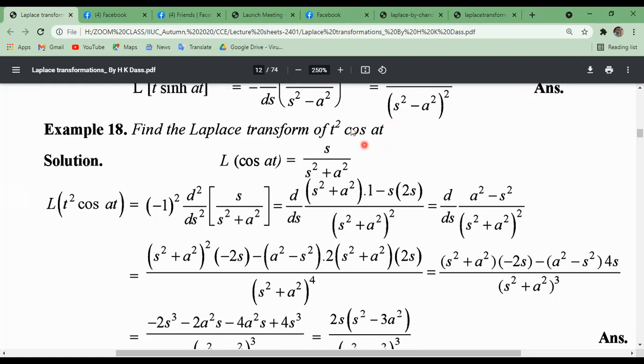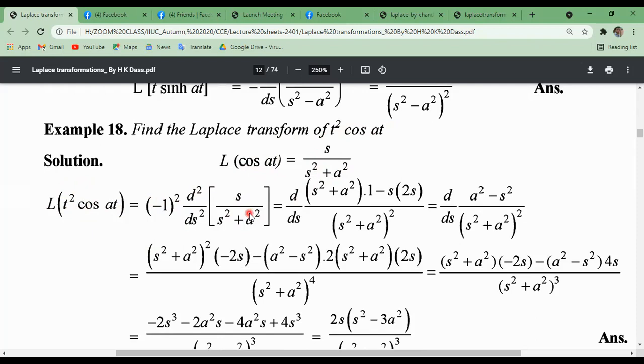Similarly, t square into cos at. The Laplace transformation of cos at was s divided by s square plus a square, from our previous lecture. Now the Laplace transformation of t square multiplied with the function, using the multiplying by t to the power n property with f of t, we get the second derivative, minus 1 whole square, of the Laplace transformation of cos at, which was s divided by s square plus a square.